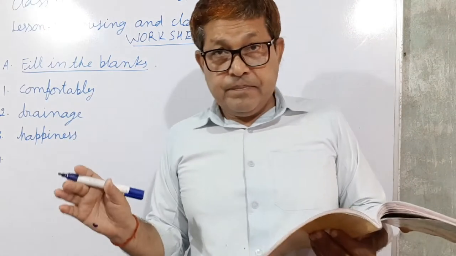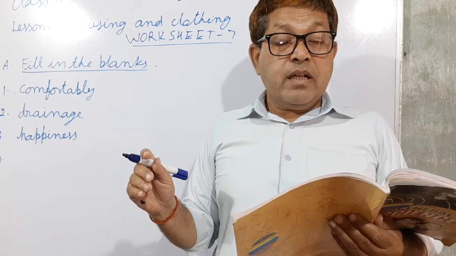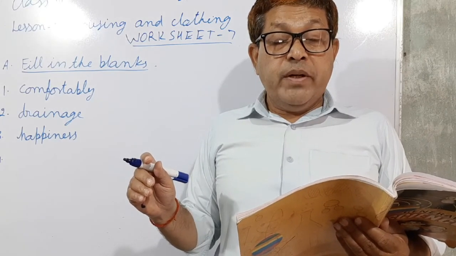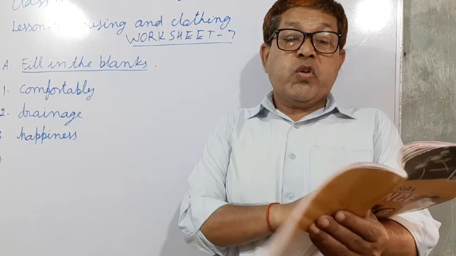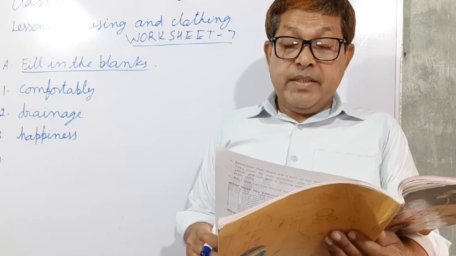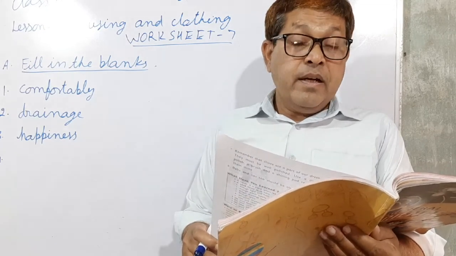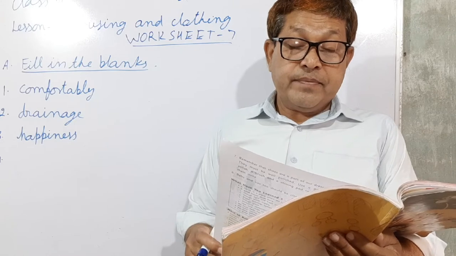Now next, tight clothes hinder free movement of our growth. So this is the drawback of tight clothes.